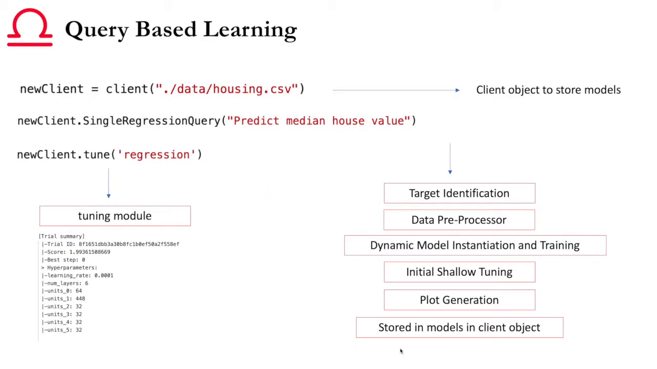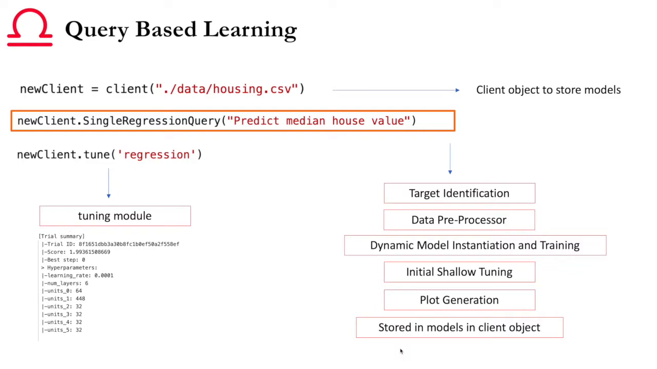The way that users are supposed to work with Libra is based off of queries. First you create a client object, and generally a new client object is created every time you have a new data set. You pass the client object a path to your set. It doesn't have to be pre-processed, it just has to have the information you want Libra to use. Next, on that object, you can call a bunch of different queries. One of them is a single regression query, and this will create a feed-forward neural network for regression.